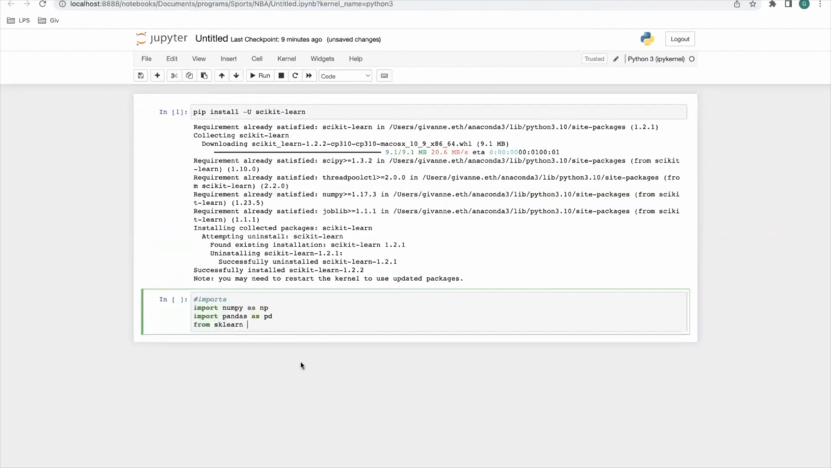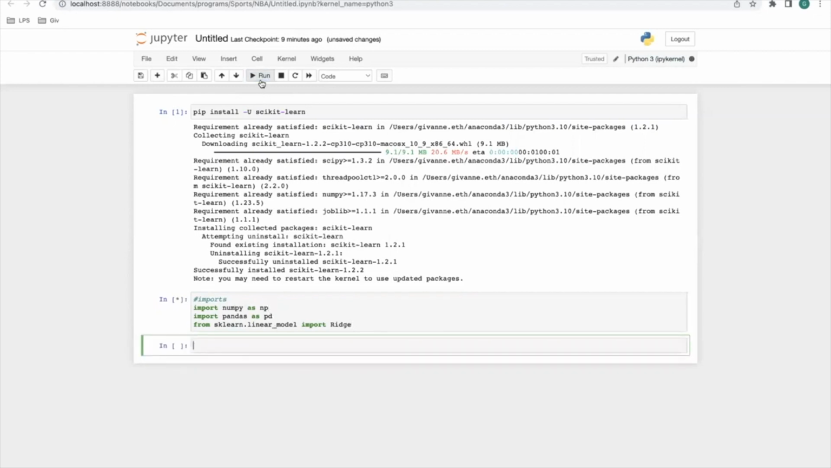All right, from sklearn.linear_model. The linear regression model, if you didn't hear, is like the easiest form of machine learning as well. Ridge is a part of that model series. It's just a little bit more robust, and that's why it takes in a little bit more information than the regular linear regression model. All right, once we have that, we run that. Enter imports.